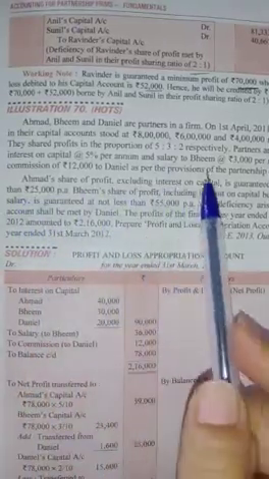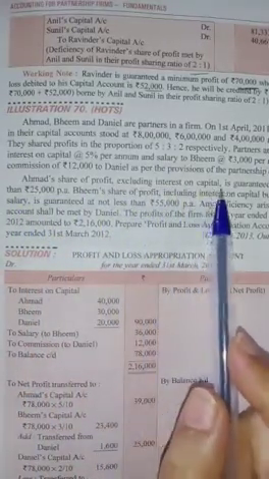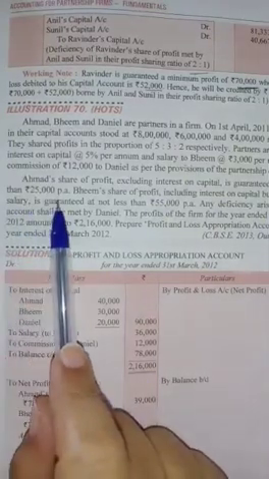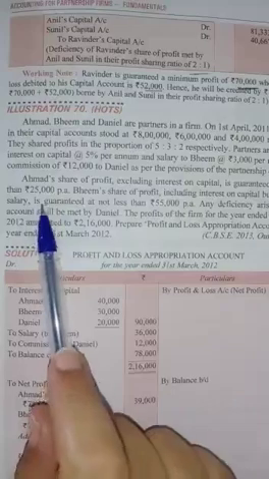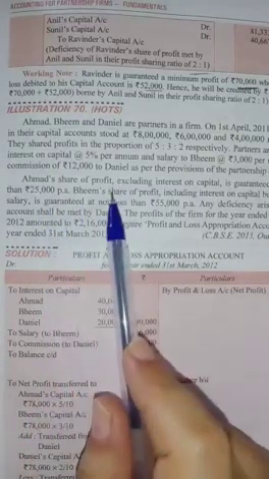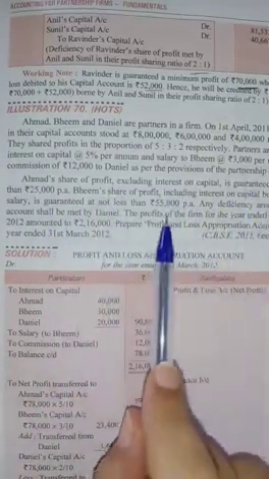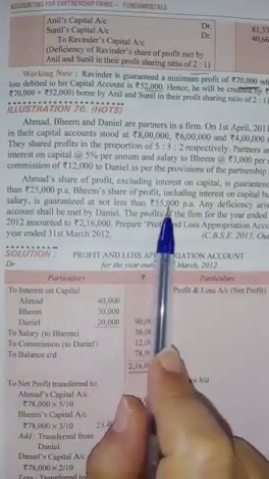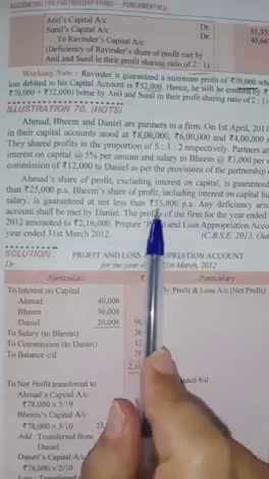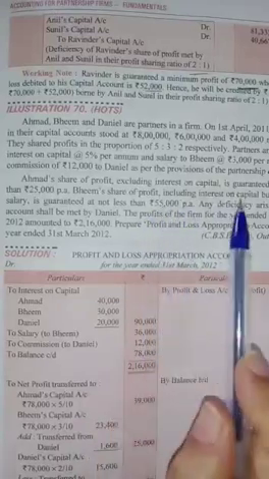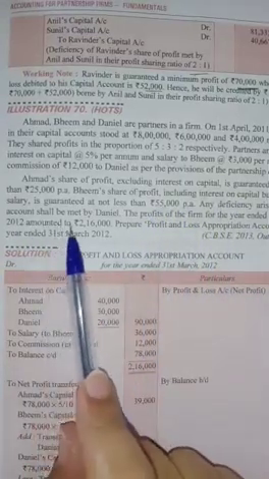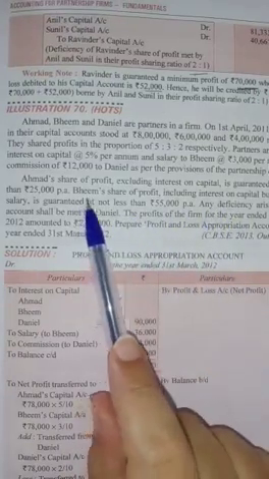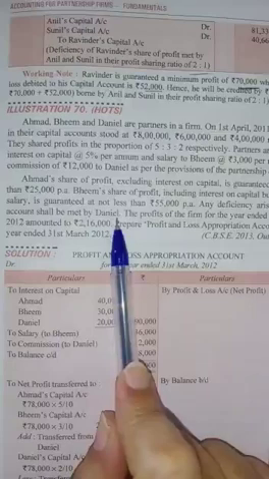Ahmed's share of profit excluding interest on capital is guaranteed at not less than 25,000. Means excluding interest on capital he will be getting 25,000. And Bheem's share of profit including interest on capital but excluding salary is guaranteed at not less than 55,000. Means interest on capital will be included in this. Any deficiency arising on that account shall be met by Daniel. If there is any deficiency on account of Bheem, Daniel will pay the guarantee amount.